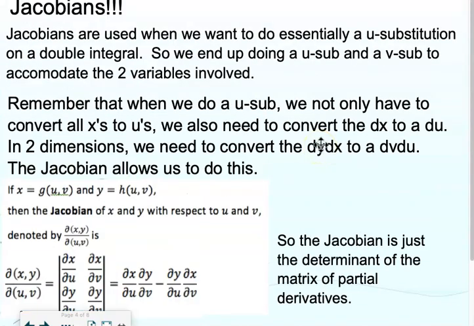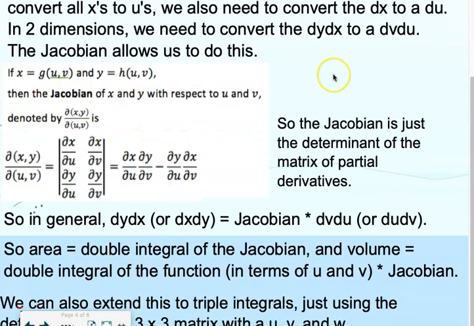All right, so we talked about that. If x equals some function in terms of u and v, and y equals some function in terms of u and v, then the Jacobian of x and y with respect to u and v is denoted with partial symbols: partial x y over partial u v. This is the Jacobian, and this is what you're going to multiply by your dv du, or du dv, depending on what order you put it.